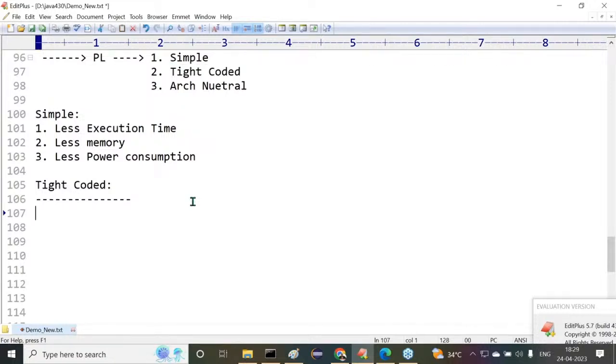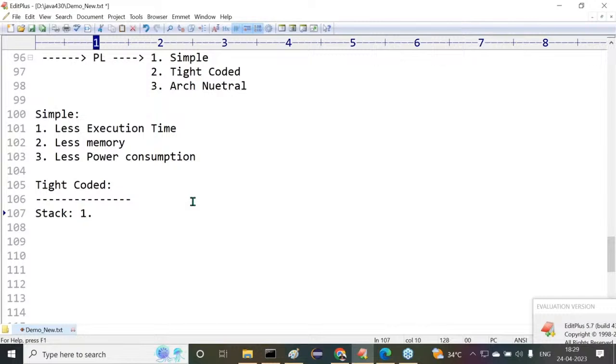Observe carefully, all of you know. For example, all of you are aware of stack operations. Stack is one of the data structures. What are the various operations for the stack?